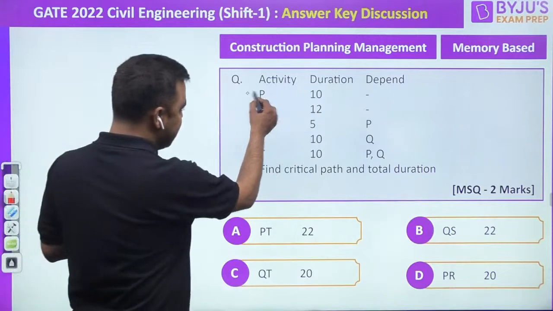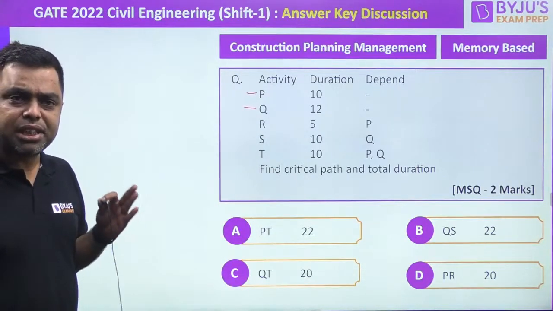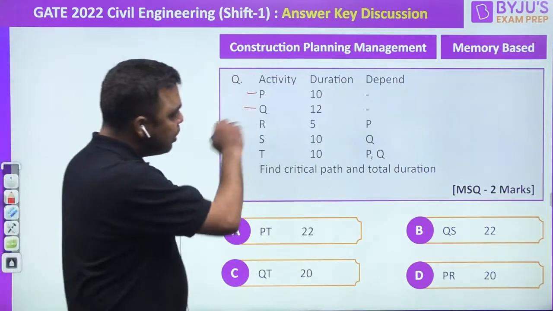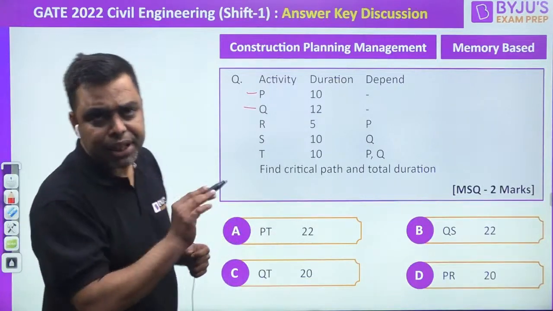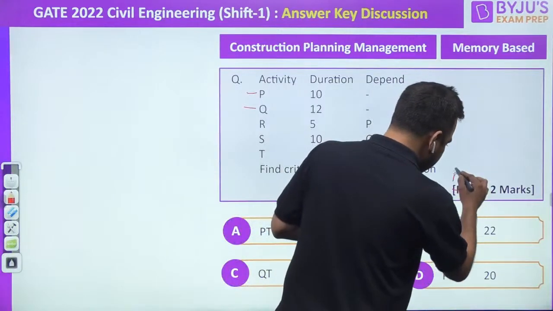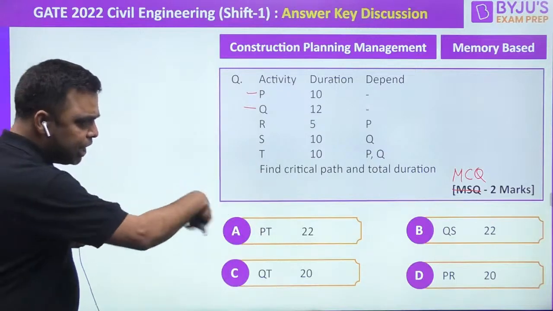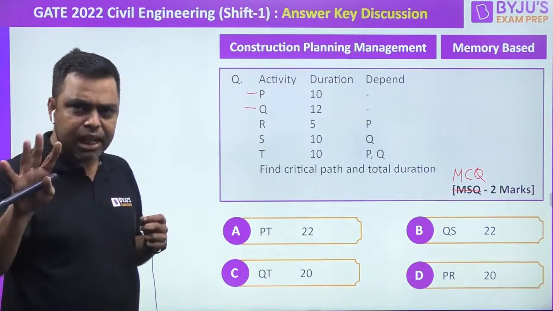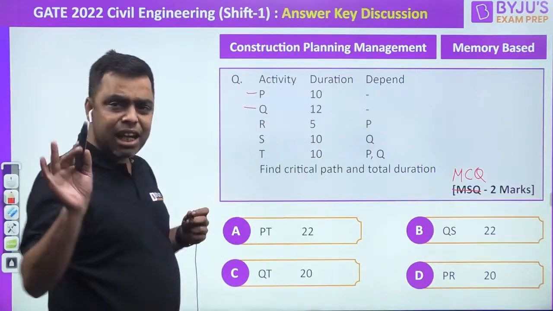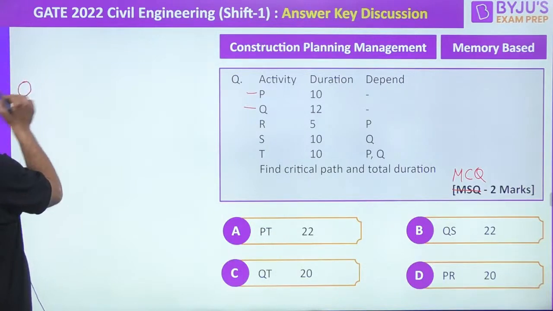So guys, we can see there are 2 activities P and Q, and these two activities are independent of each other, right? Basically there is no dependency for these activities. Okay, yes, fine, this is MCQ. I solved this and did not get 2 options. These are not dependent on anybody, right, guys? So let us draw the network diagram.